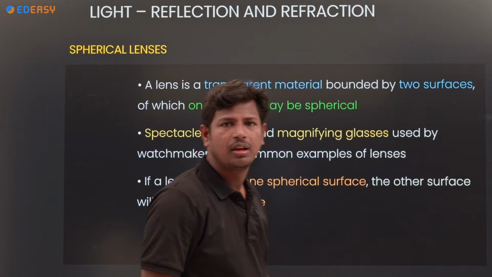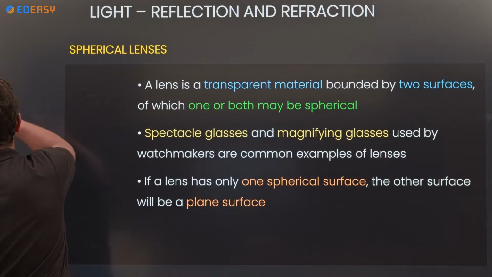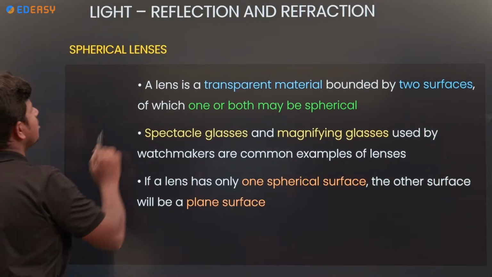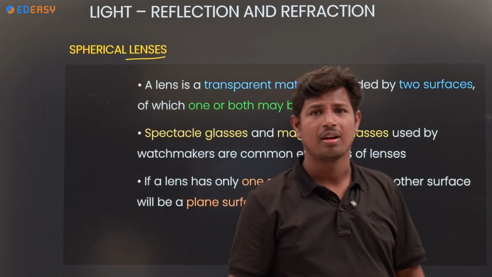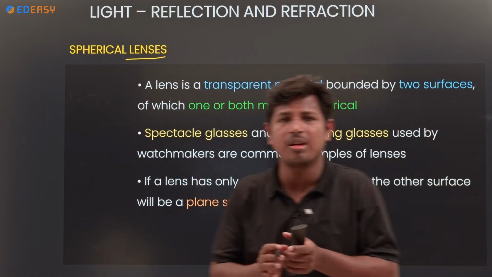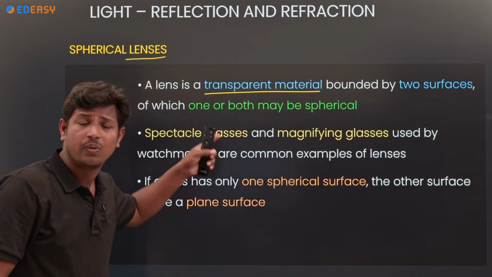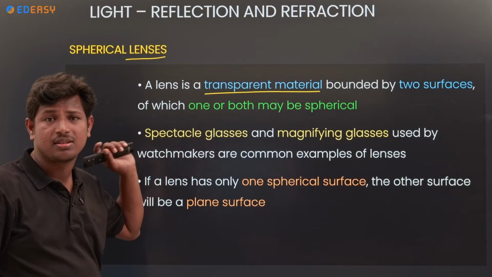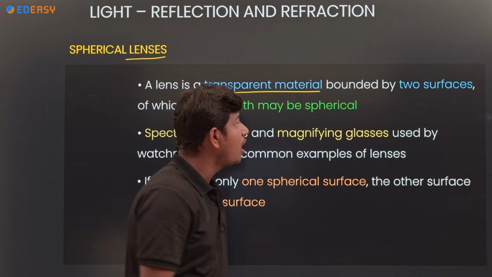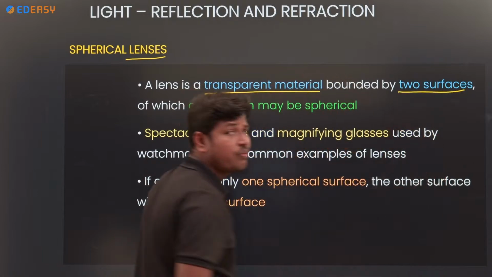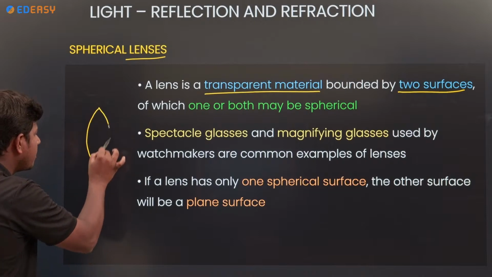Clear? Next topic, spherical lenses. A lens is a transparent material. We can see with the help of lenses only. If anybody has any defect, with the help of lenses only we can see. How many faces does it have? Two surfaces. Let us take a biconvex lens.